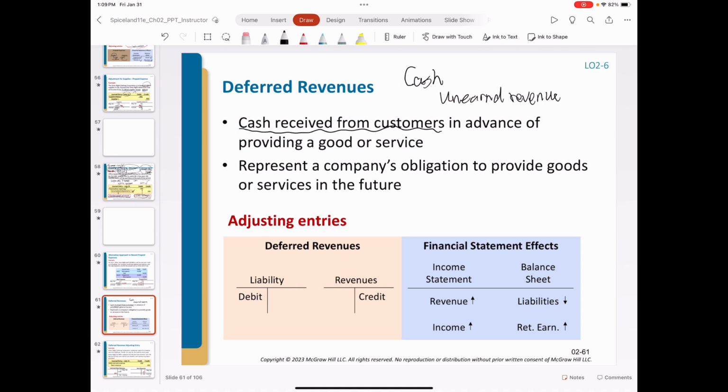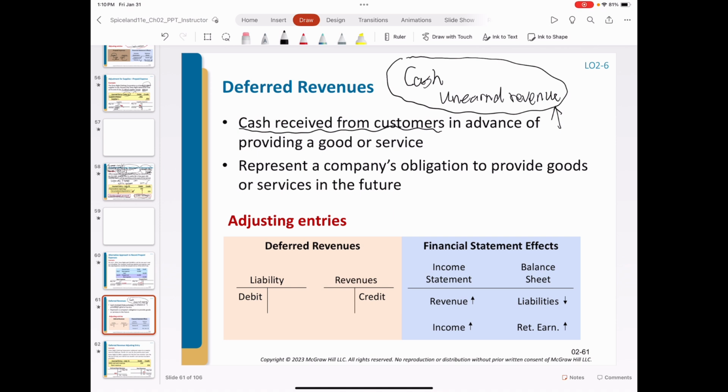Unearned revenue is not a revenue, it is a liability. Later, when the company provides goods or service, depending on the amount or the value of the goods and service, we will make an adjustment to recognize the revenue. So this journal entry is not an adjustment. The adjustment I'm going to introduce is the realization of the unearned revenue, or the unearned revenue is earned.